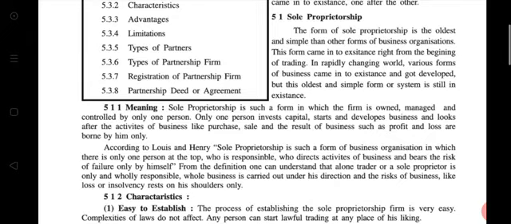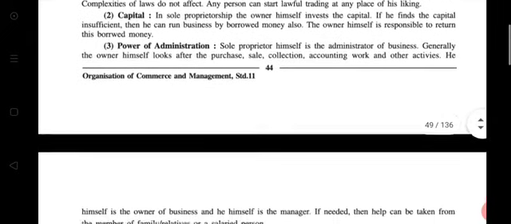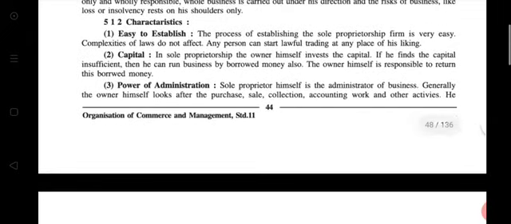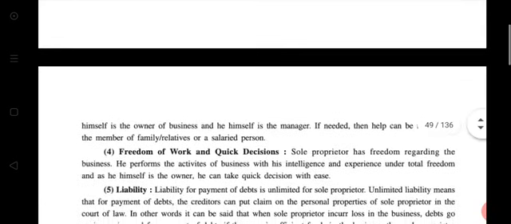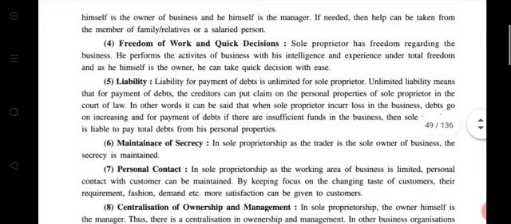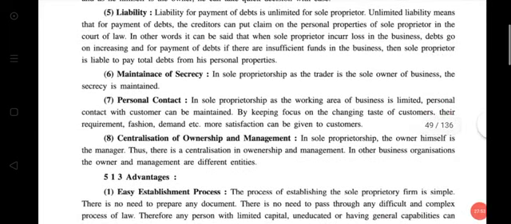Then we learned characteristics. Total 8 characteristics are there in sole proprietorship: easy establishment, capital, power of admin, freedom of work and quick decision, then liability, maintenance of secrecy, personal contact, centralization of ownership and management.